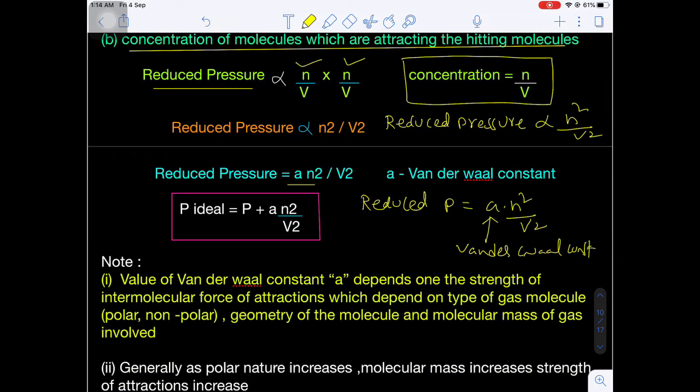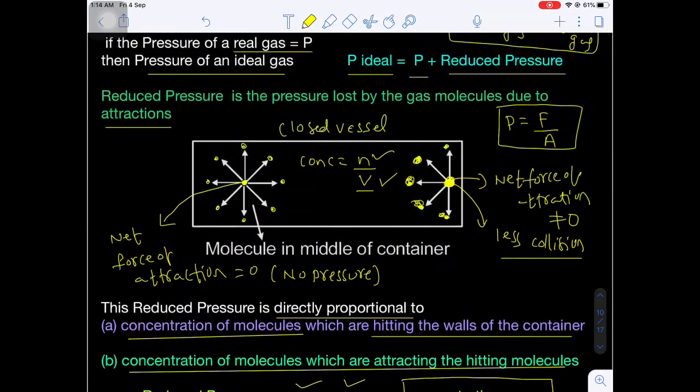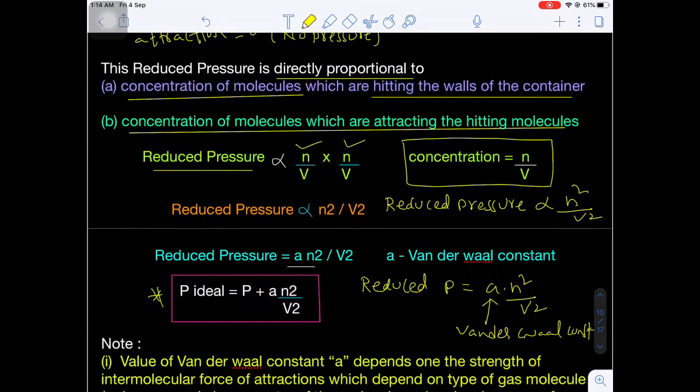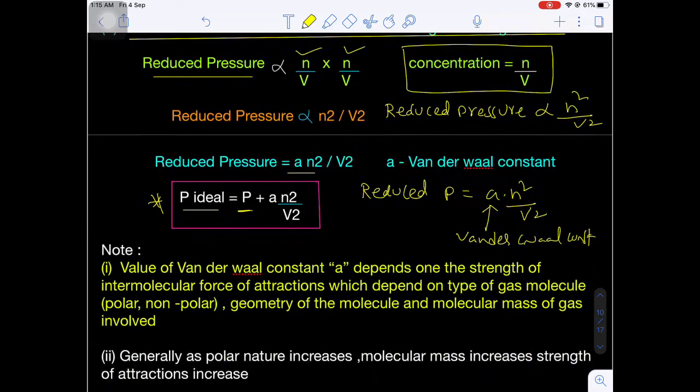Van der Waals constant. Now, what is the pressure of an ideal gas? P ideal will be equal to P plus the reduced pressure. What will be the reduced pressure? A into N square by V square. So I am adding the pressure of a real gas P plus some reduced pressure A into N square by V square, so that you will get the total pressure of an ideal gas. Are you getting my point?